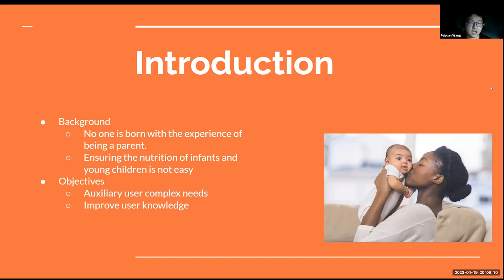For our project, our objective is to improve parents' knowledge of proper nutrition needs for young infants and children with a simple-to-use app that provides an all-in-one tool for providing parents with user-friendly accessibility to accurate information about nutritional needs for children.